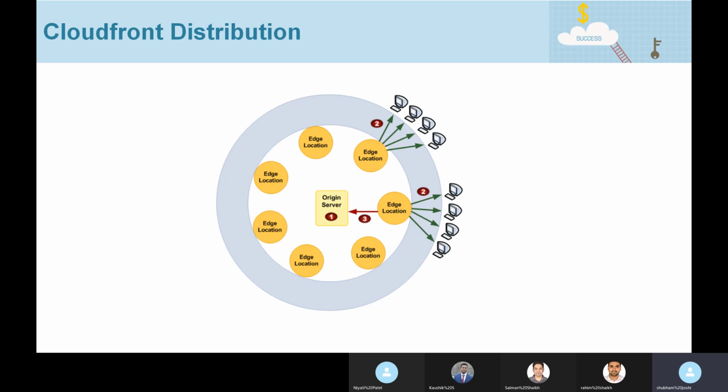Of course, since we have explicitly disabled caching for any of the dynamic content, the edge location would make the same request to the origin server. Origin is what? Application load balancer. So the edge location would make a request to the load balancer and try to get the same request which the initial user made. The edge location will make the same request on behalf of the user, get it from the load balancer, and then serve it to that end user.